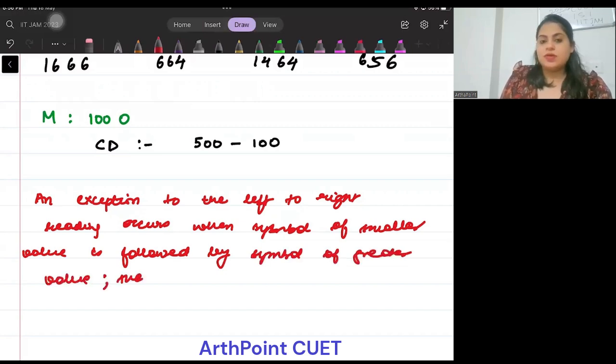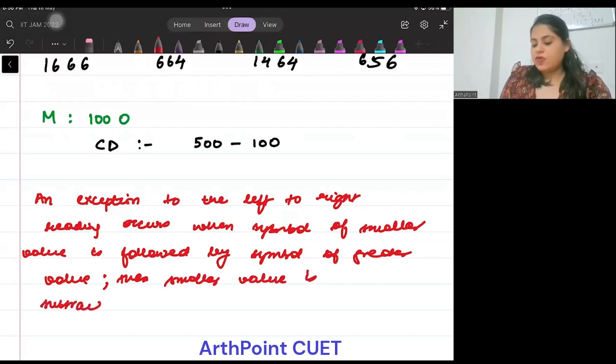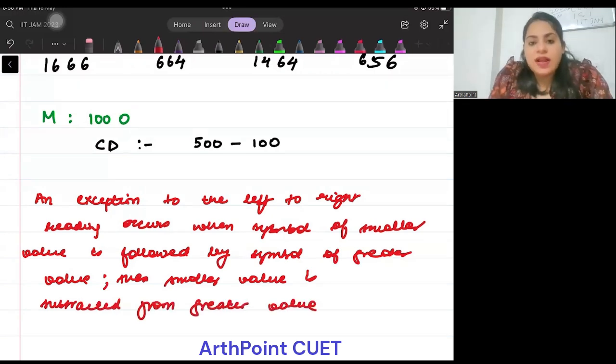Then smaller value is subtracted from greater value.